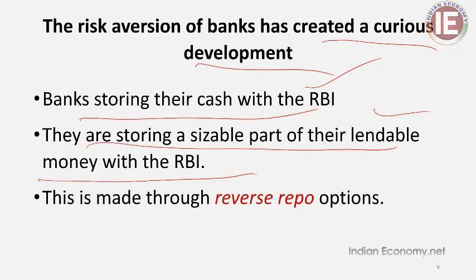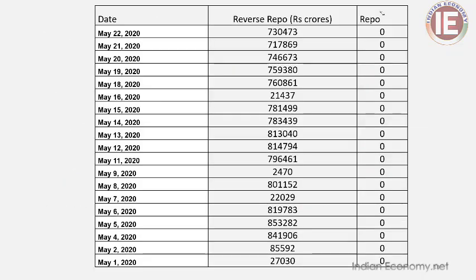You know that there is a mechanism called reverse repo. We are not going into details of reverse repo or how it works. Rather, you should understand that there is a mechanism under the RBI which is a part of the liquidity adjustment facility of the RBI. Now we are going to have a table here, and this table shows the turnover in the repo and reverse repo facility of the RBI, and I hope that you have some basic idea about the functioning of repo and reverse repo.